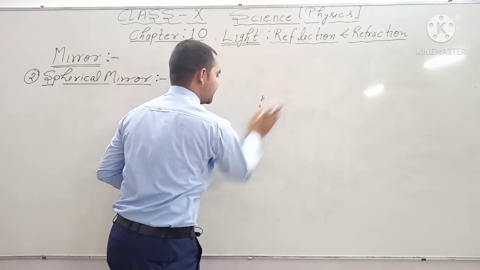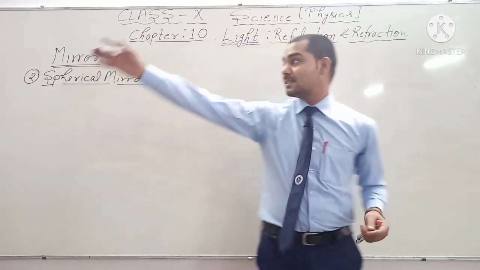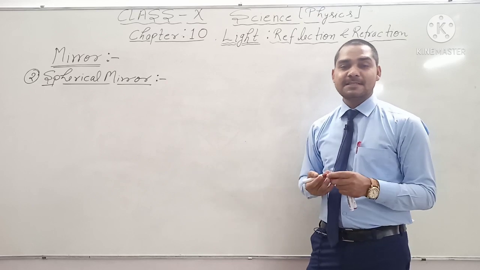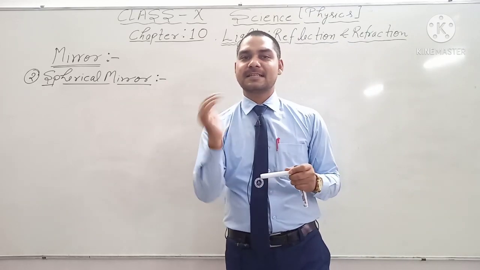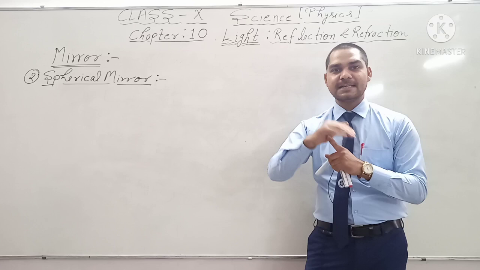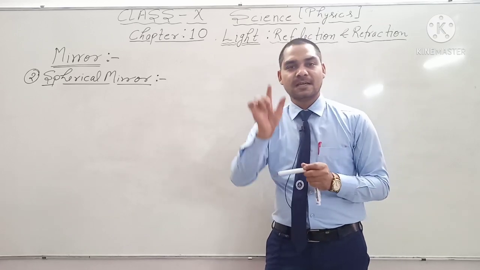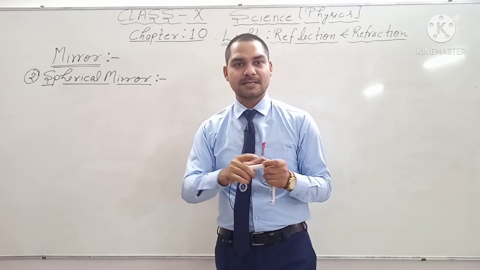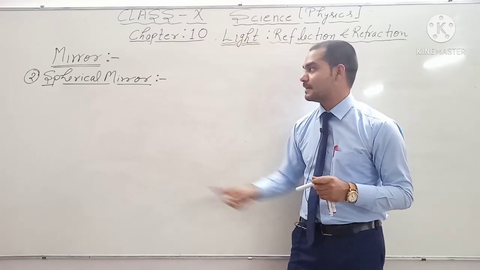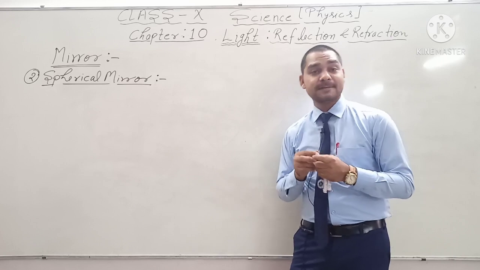ओके गाइस, तो हम डिस्कस करते हैं। First we are going to define what is the spherical mirror. That means if the reflecting surface is curved, if the reflecting surface is curved either inward direction or outward direction, this type of curved reflecting surface is known as the spherical mirror.